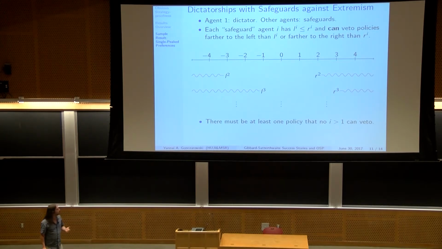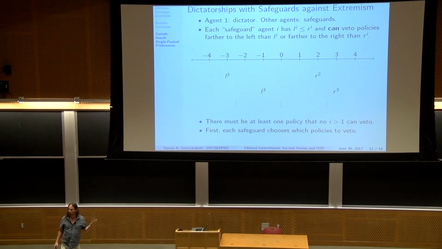And we require, this is still part of the mechanism description, that there be at least one policy that no agent can veto. In this case, it's minus 1 to 2. And here's how the mechanism progresses. So first, each safeguard, each agent who is not agent 1, the dictator, chooses which policies to veto.